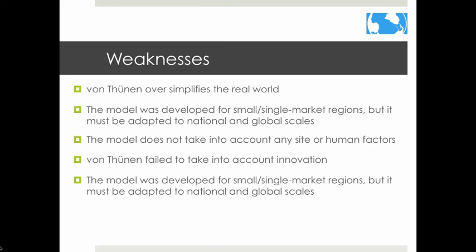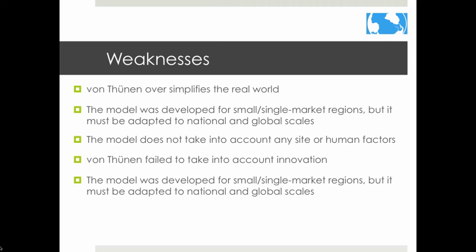Johann von Thunen's model has many weaknesses. In his book, he recognized that the model could be modified to deal with those weaknesses. First, von Thunen oversimplified the real world. This is a weakness of just about any model. His model is often criticized for having little modern-day relevance. The main weaknesses of his model relate to the basic assumptions that he made. We've already examined the problems with those assumptions.